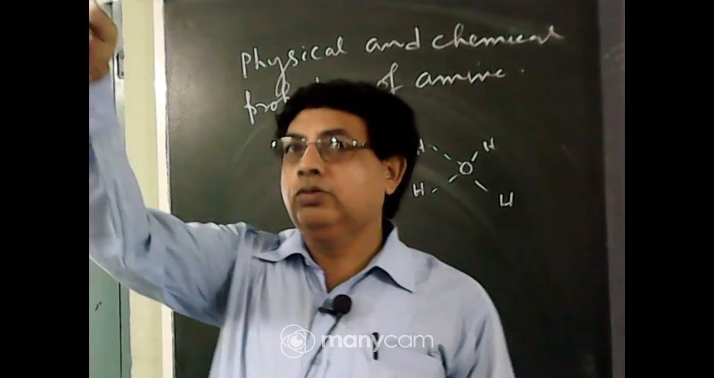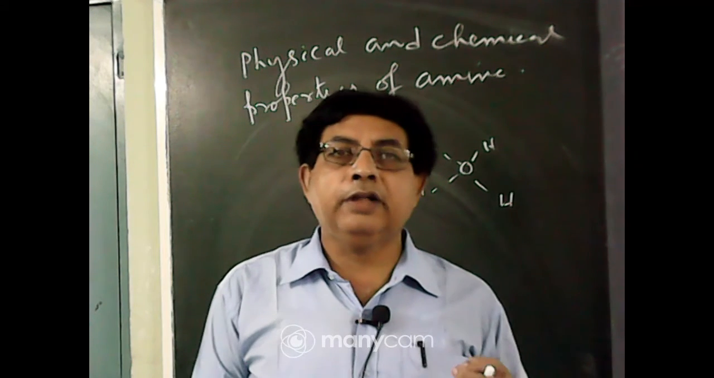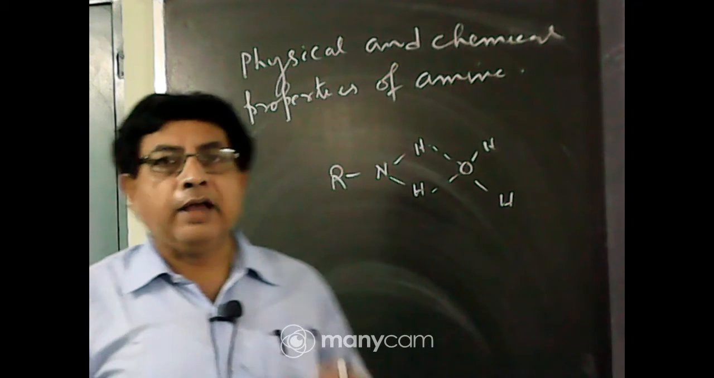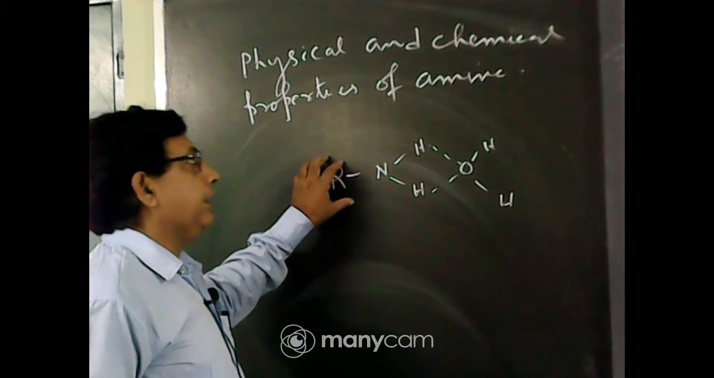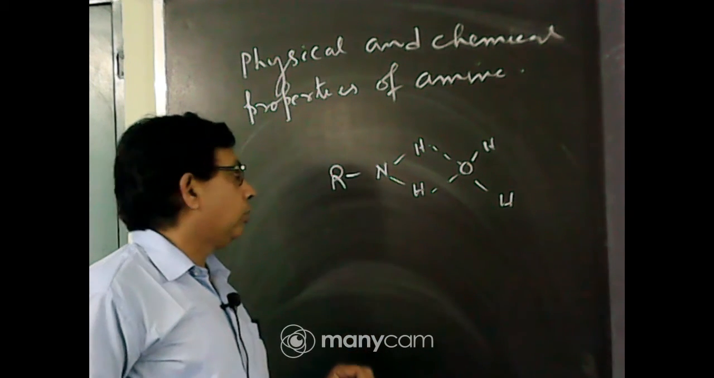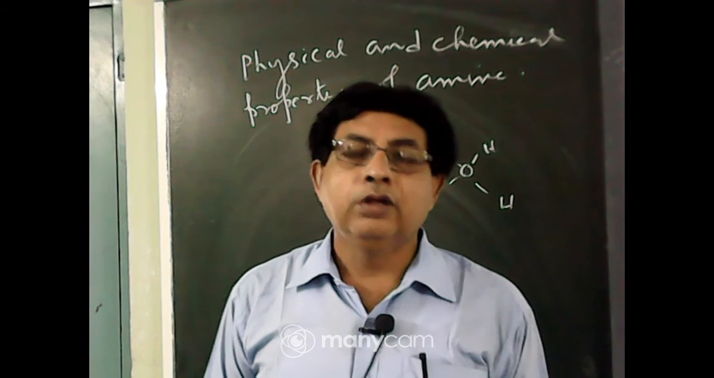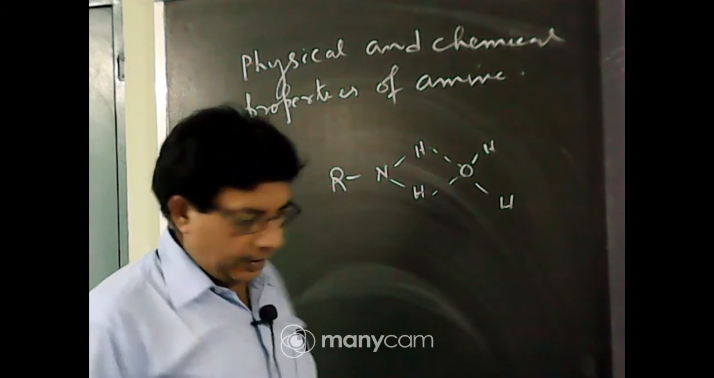Lower members of amines are soluble in water because they can form hydrogen bonds with water molecules. But as the size of the alkyl group increases, it has hydrophobic character. It repels water molecules. So the tendency for hydrogen bond formation gradually decreases. So solubility decreases. So this is one property of amine.